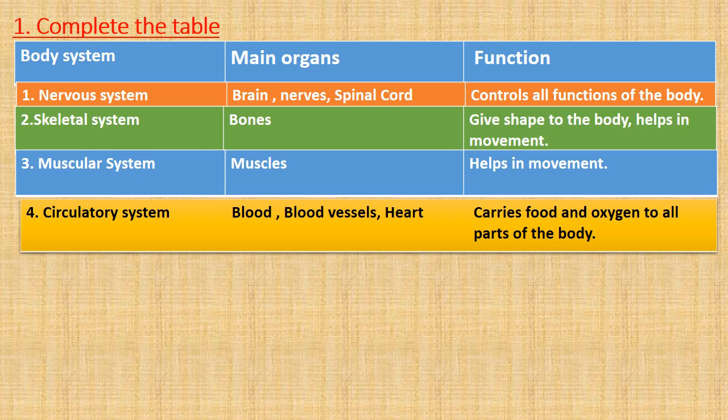As we all know that circulatory system is a life support system and provides our body cells with food and oxygen, and it takes away waste products from all parts of the body. So here function of circulatory system is it carries food and oxygen to all parts of the body. Circulatory system is also called transport system.